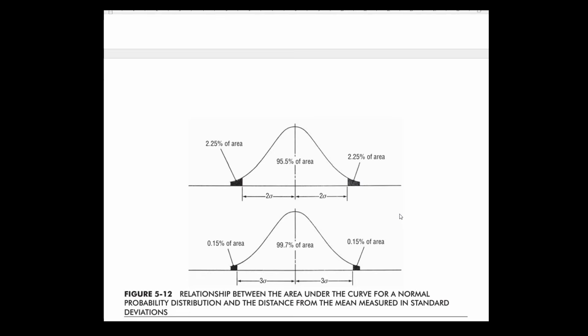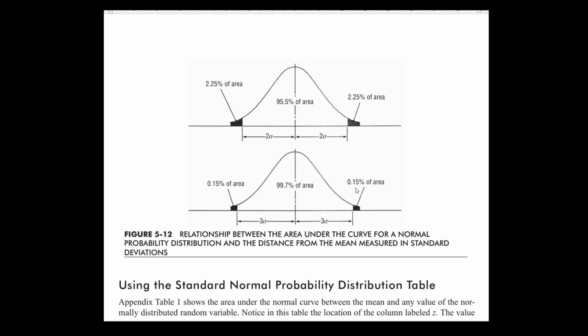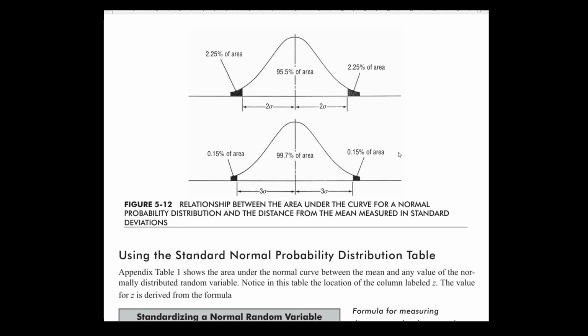When you go to 2 sigma on either side of the mean, it contains 95.5% of the area, and 99.7% of the area is contained within plus or minus 3 sigma.